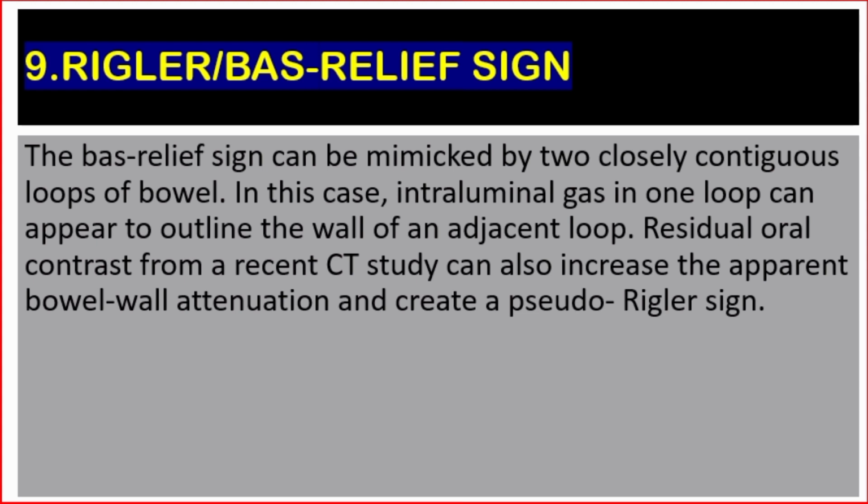The bas-relief sign can be mimicked by two closely contiguous loops of bowel. In this case, intraluminal gas in one loop can appear to outline the wall of an adjacent loop. Residual oral contrast from a recent CT study can also increase the apparent bowel wall attenuation and create a pseudo-Rigler sign.